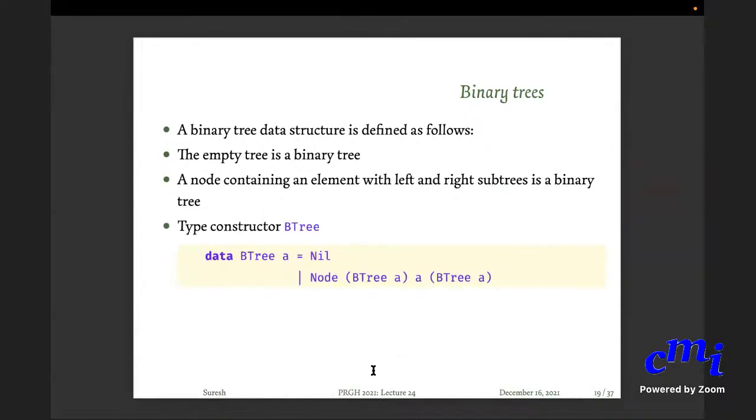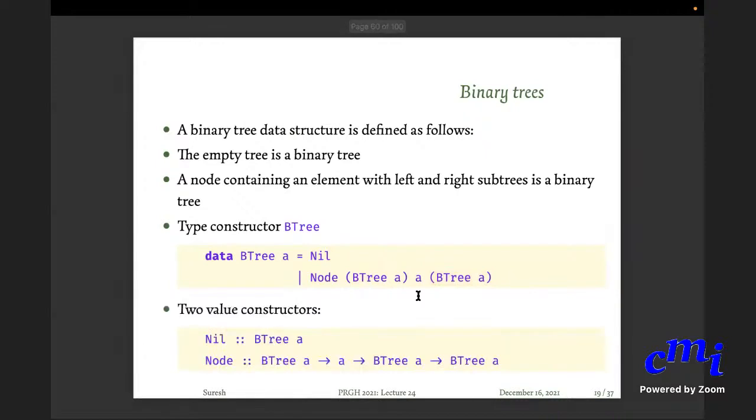Basically, we'll consider a binary tree where every node will store an element. Your tree is either nil, which is the empty tree, or it is node, where this is the left subtree, this is the element at the node, this is the value at the node, and this is the right subtree. So every node will have a left subtree, a value, and another right subtree. So there are two constructors: nil, which is of type BTree A, and node, whose type is BTree A arrow A arrow BTree A arrow BTree A. That is the result type.